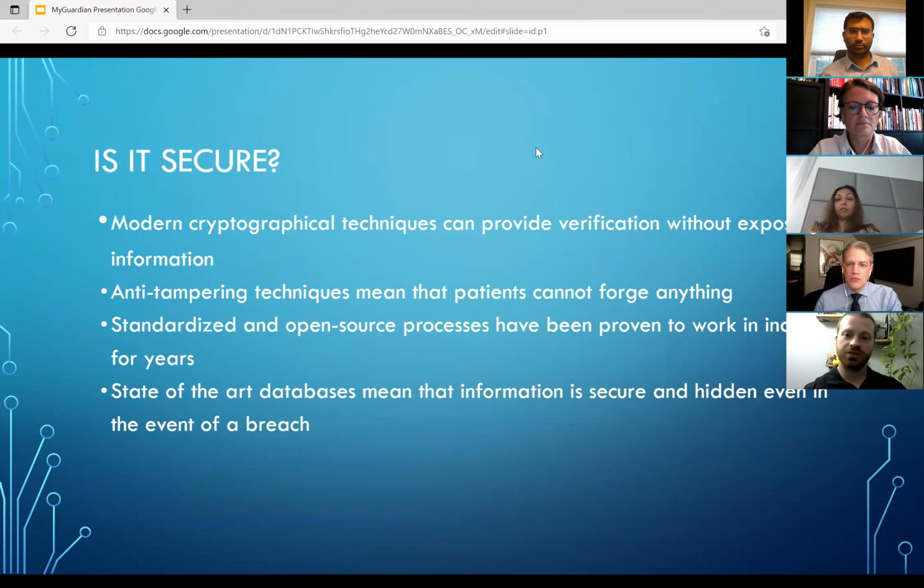An important question to ask when dealing with medical information is: is this secure? MyGuardian will use modern cryptographic techniques that allow software to share information in a secure and non-forgeable way that ensures that only the people who need to see the information can see it, and only the limited amount that they absolutely need. These techniques are implemented using open source software that's widely used in industry and has been heavily scrutinized by academic security researchers to ensure that it works. In addition, we'll be using more modern secure development practices and high security databases to minimize the possibility of data breaches. Even when they do happen, they do not lead to the large scale leaks that have occupied the headlines in recent years.